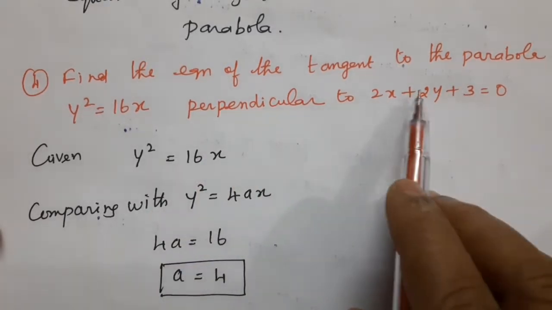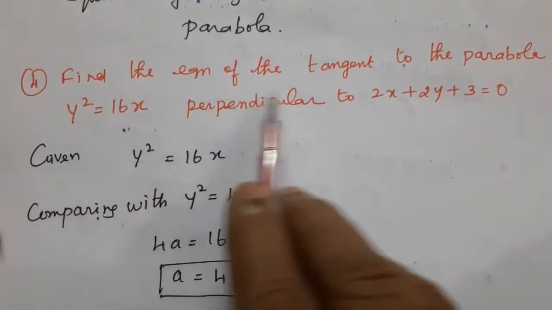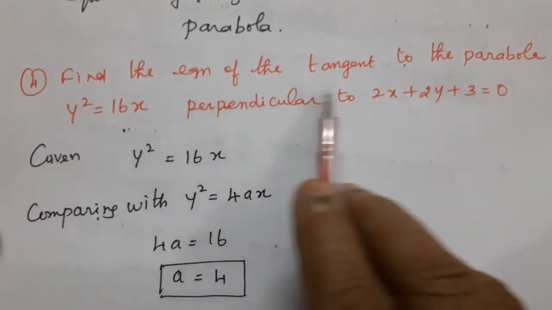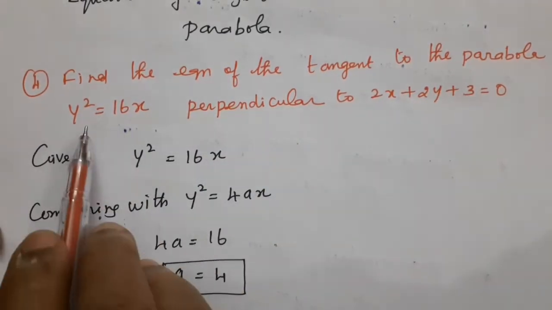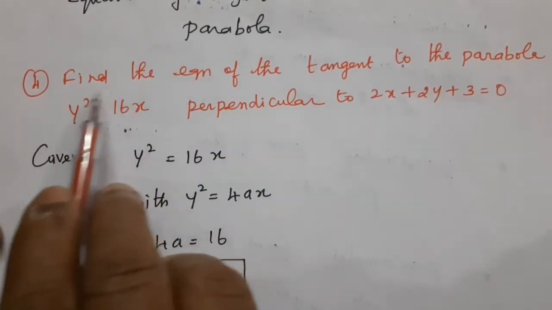If the straight line is perpendicular to the parabola, what is the equation of the tangent? Find the equation of the tangent to the parabola y square equal to 16x. This is the equation of the parabola.